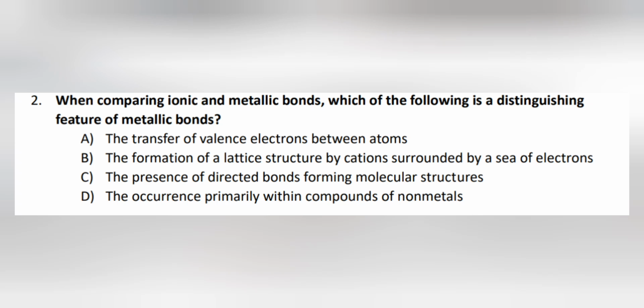We know for a metallic bond the main feature is the delocalization of free electrons, right? So the lattice structure is surrounded by a sea of electrons. So comparing according to this question, ionic and metallic bond, the distinguishing feature of the metallic bond among these options is option B, the formation of lattice structure by cations surrounded by a sea of electrons.